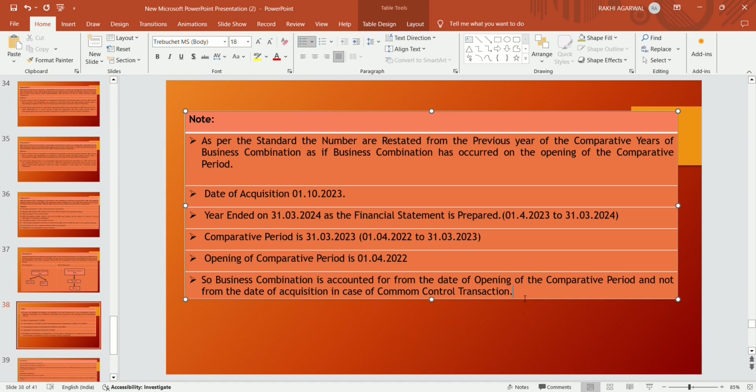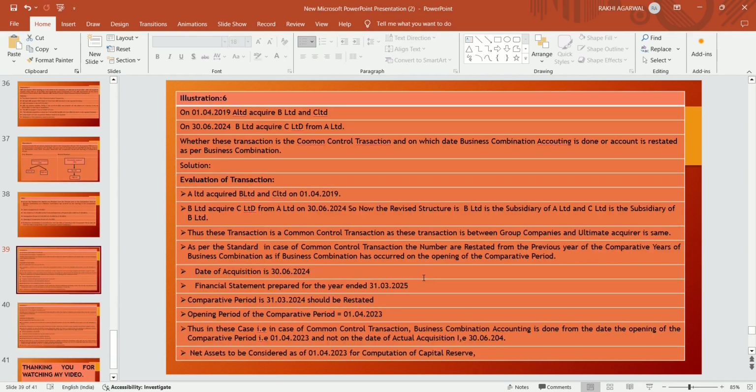From that date, business combination accounting needs to be done and not from the date of acquisition, that is from 1st October. Now illustration 6.